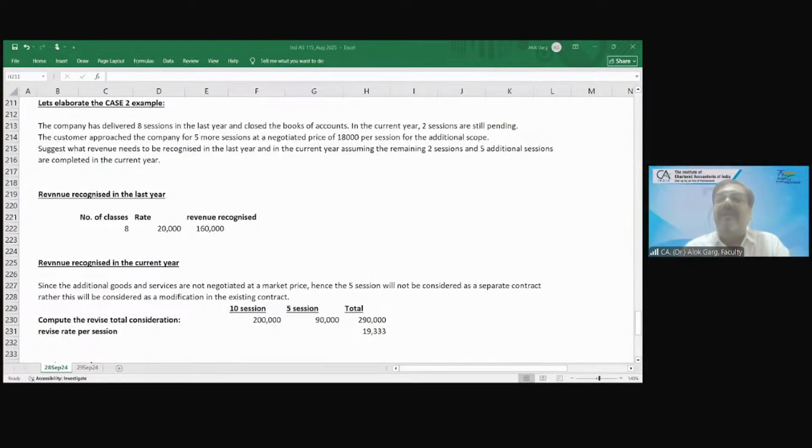This standard talks about a 5-step model for measuring each and every revenue. Step number 1, identify the contract with the customer. Step number 2, determine the performance obligation. Step number 3, determine the transaction price, and then allocate the transaction price to the performance obligation. Then recognize revenue at a point in time or over a period of time. We understood this with the help of a helicopter view of an example of Voltas Limited, where Voltas was selling air conditioners and stabilizers, providing installation service and providing 2 free maintenance services.